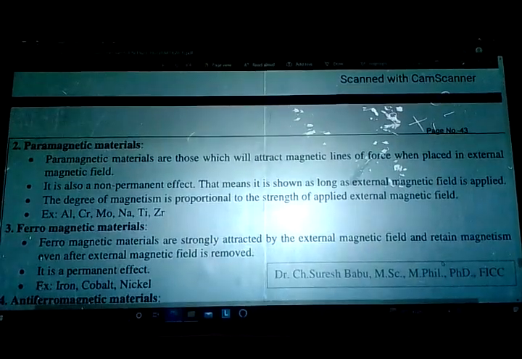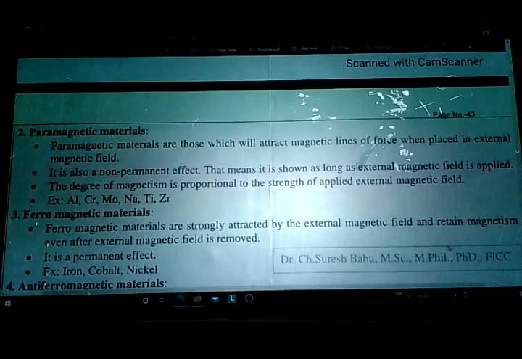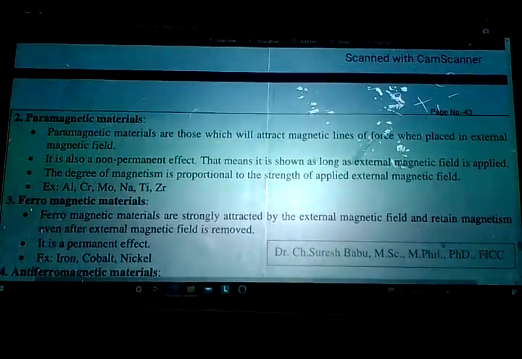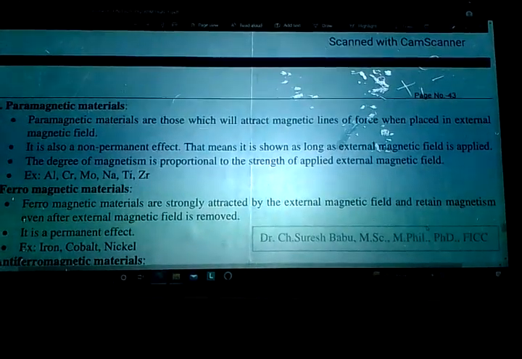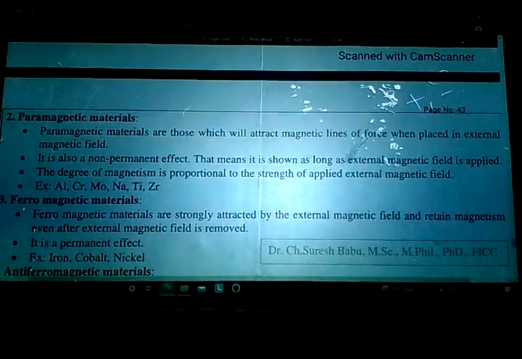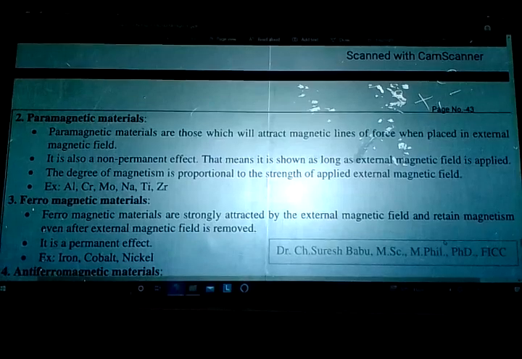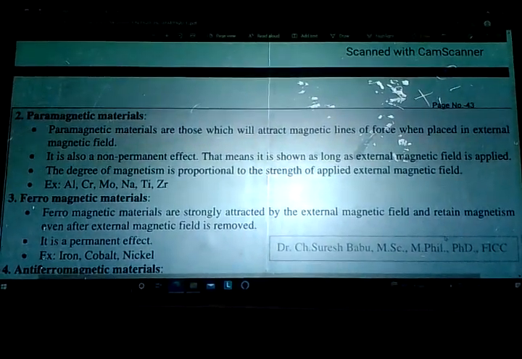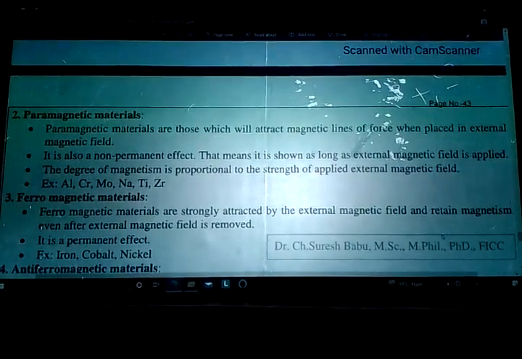Paramagnetic materials are those which attract the magnetic lines of force when placed in an external magnetic field. So it is also a non-permanent change, shown as long as the external magnetic field is applied. The degree of magnetism is proportional to the strength of the applied external field.